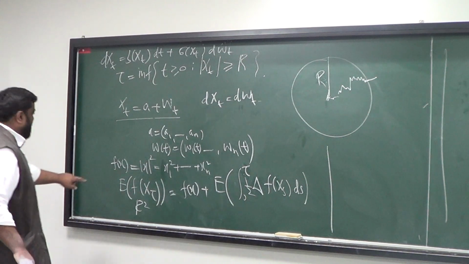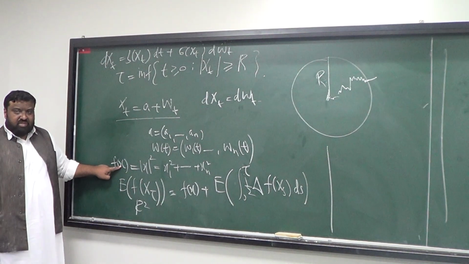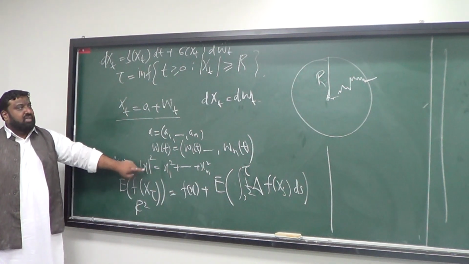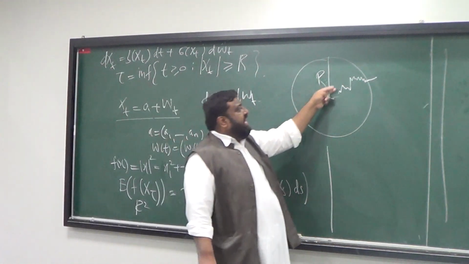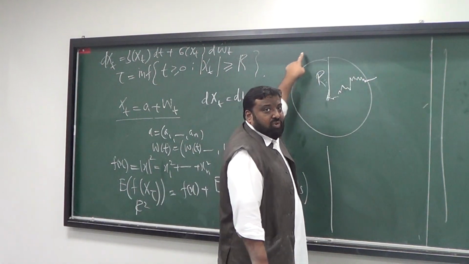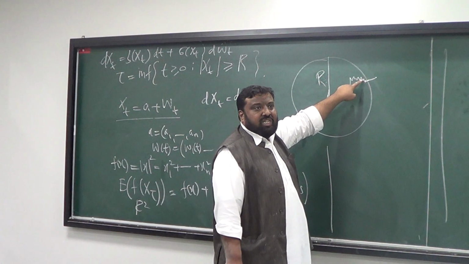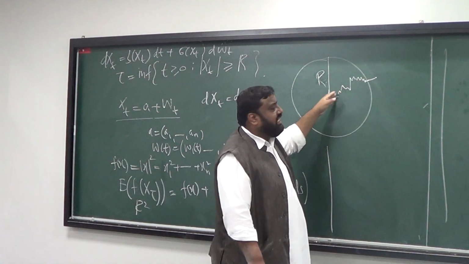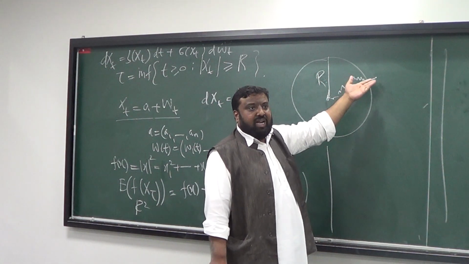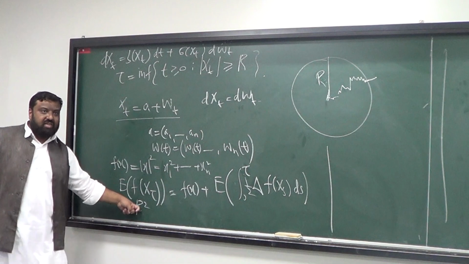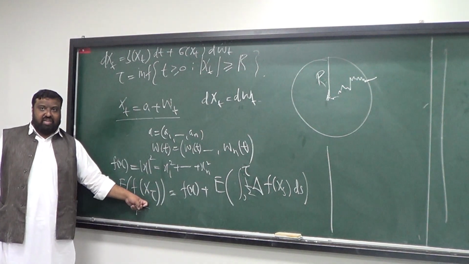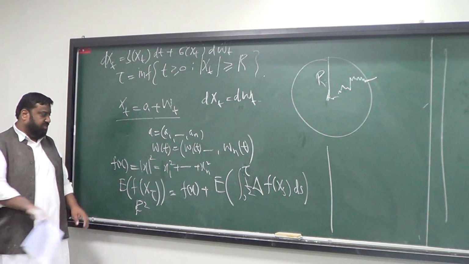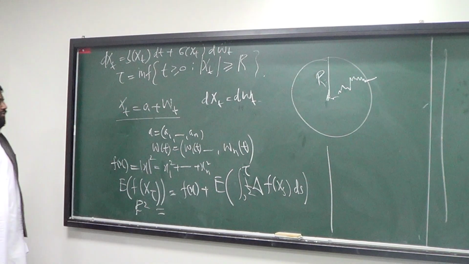Think about it. When this process hits the radius, what is the value of x tau? It will be r. X at tau is going to be equal to r. So this must be r squared.